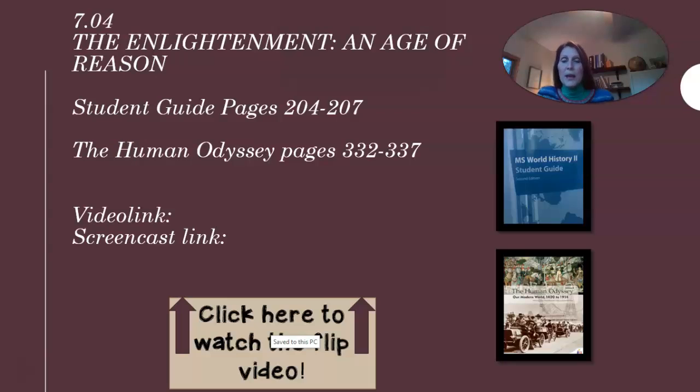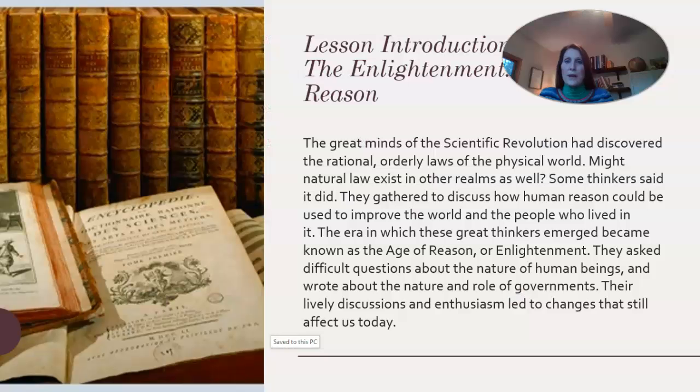All right, so we are on 7.04, the Enlightenment and Age of Reason. This goes along with your student guide, pages 204 to 207, and your Human Odyssey, pages 332 to 337. As always, please make sure that you are doing your Human Odyssey reading pages. We just can't cover enough of what's needed for this lesson in this flip video or in class, okay? All right, so let's move on here and get started.